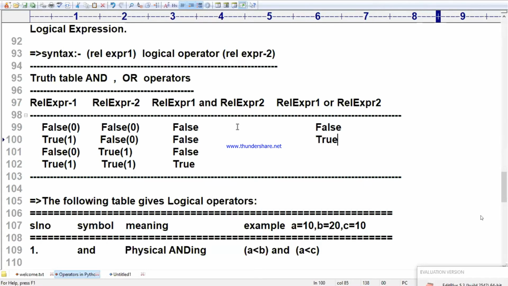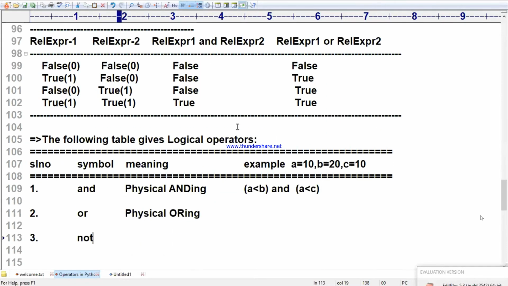Very nice, super. Third one, please. Very good, true. Fourth one, please. Also true. Very nice. So it is called addition. It is very important: OR is called addition, AND is called product. That's nice. Come on to the point. This is the truth table. On the basis of this table only, these operators start working.